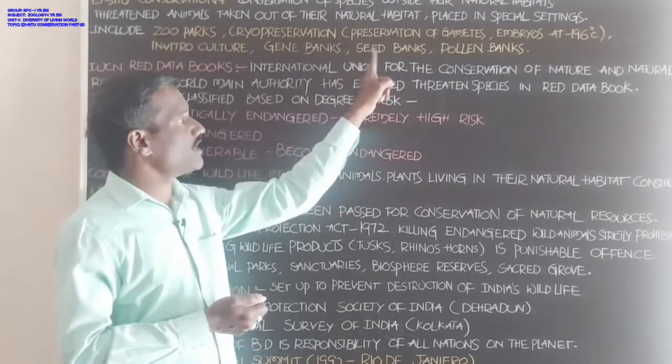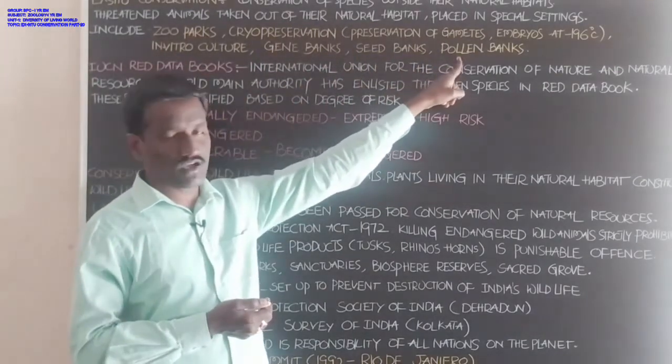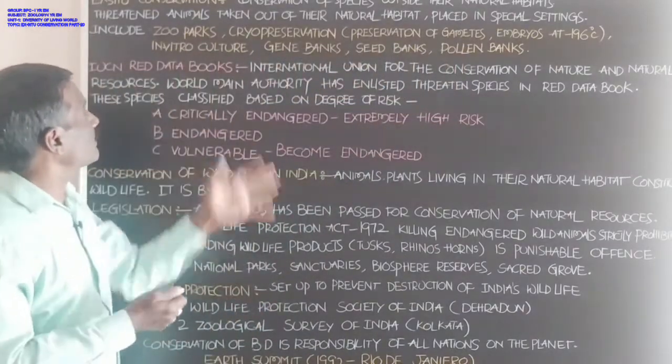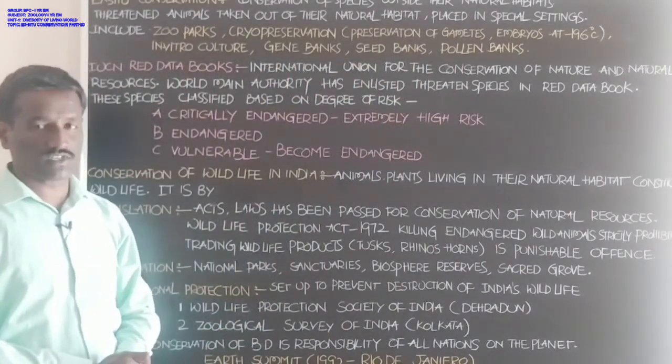Gene banks, seed banks, pollen banks. These are the different types of ex situ conservation.